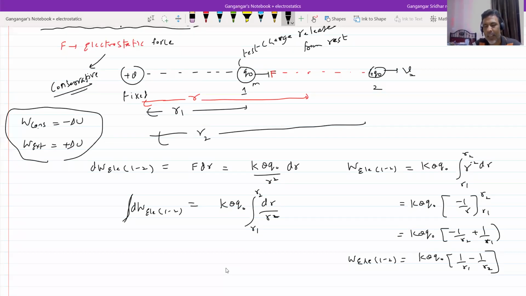These are the three places where a conservative force came into the picture. Delta U means final minus initial potential energy.